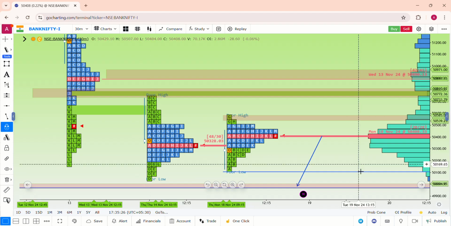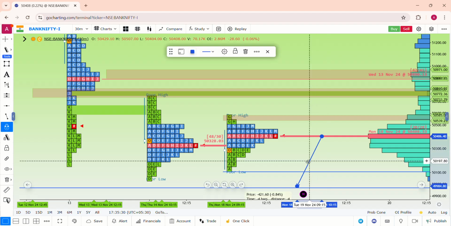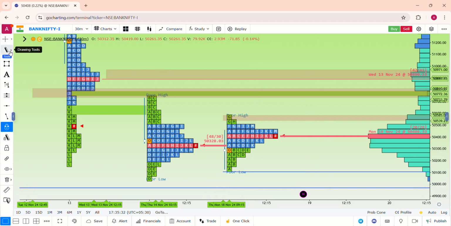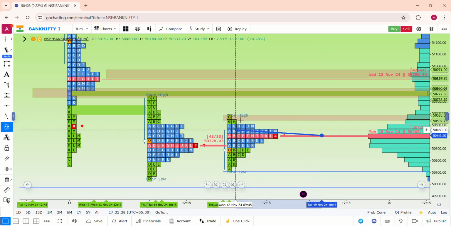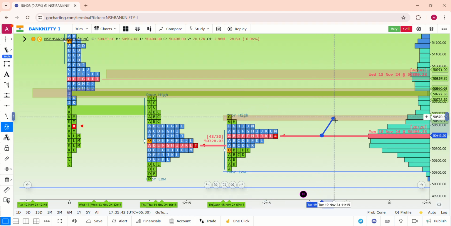So today what happened, the IB extension was not healthy, and again you could see the selling single print of the previous day is intact. So if at all Bank Nifty started to come on the upside, the first level of resistance would be the intraday resistance, because today the market is not giving an IB extension on the upside. So that is why the resistance sellers are here. 5600 level, this could be the first level of resistance.